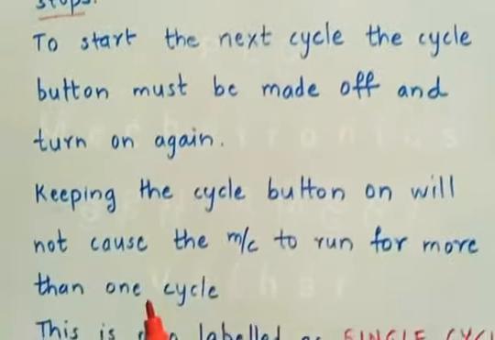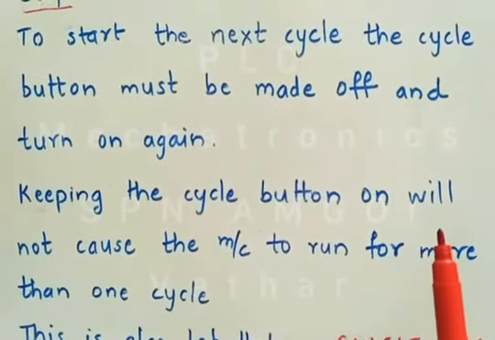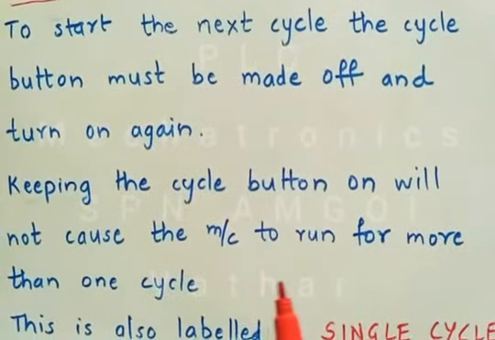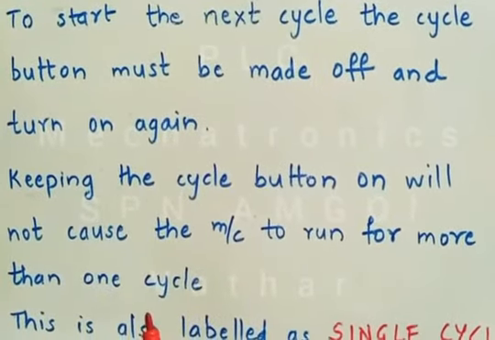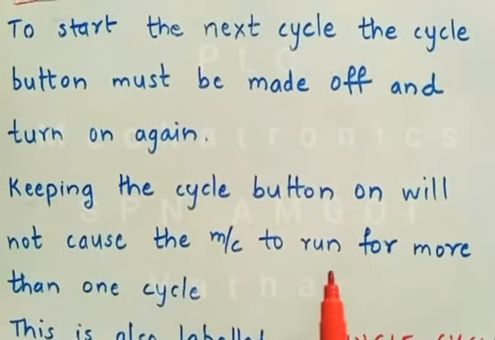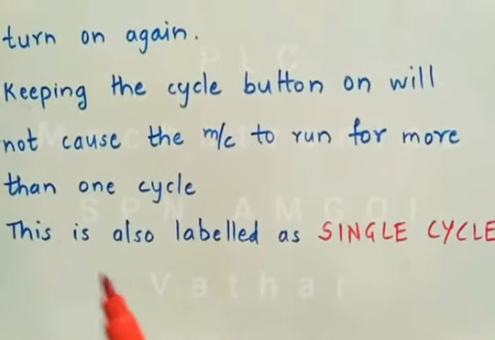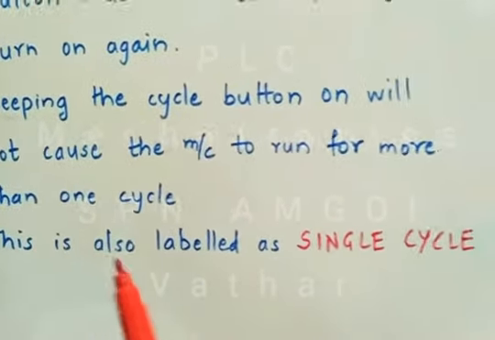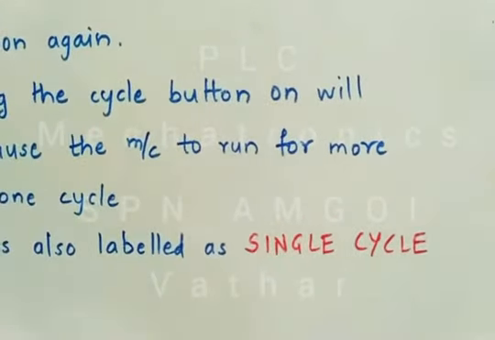If the cycle button is kept on, the machine will run only for one cycle. So keeping the cycle button on will not cause the machine to run for more than one cycle. This mode is sometimes also labeled as single cycle.